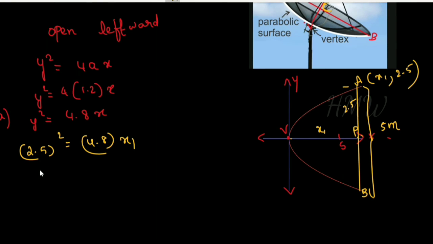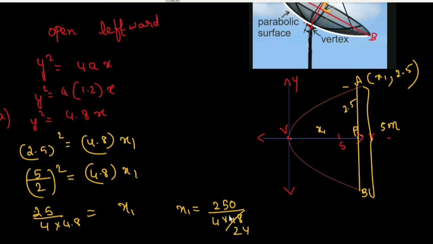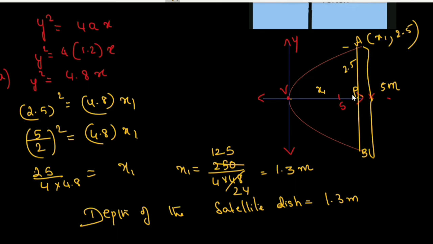So that is equal to 5 by 2 the whole square, which is 25 by 4, equals 4.8 x1. So x1 is 25 by 4 into 4.8, which is about 1.3 meters. So the depth of the satellite dish is 1.3 meters.